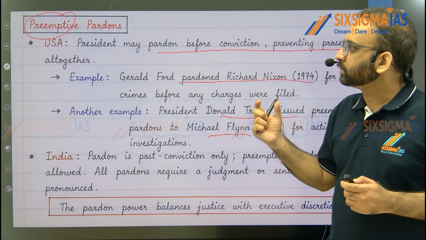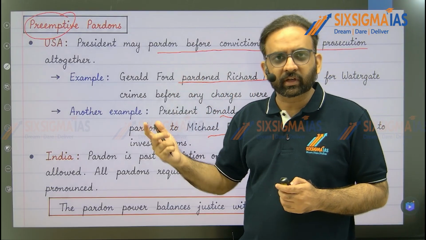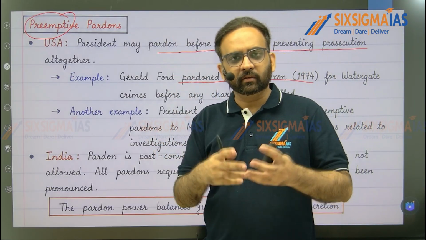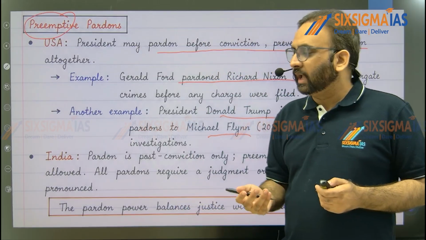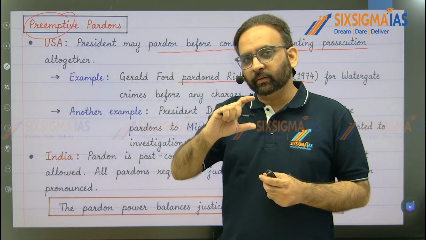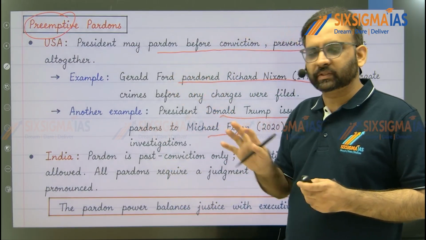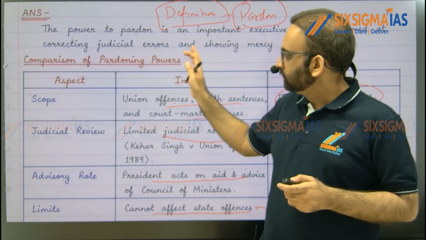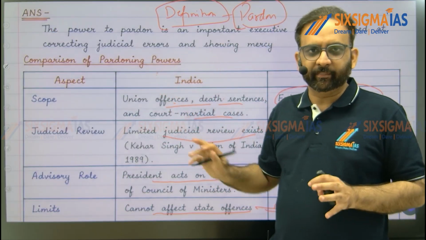But it's a little difficult question because many times students do not read current affairs regularly. That's why they miss out the preemptive pardon article published in The Hindu, and they may not be able to answer it. But if a little bit of smart guessing is applied, then this question is attemptable. At least this portion is surely attemptable, right?